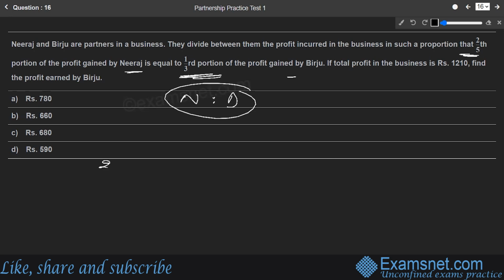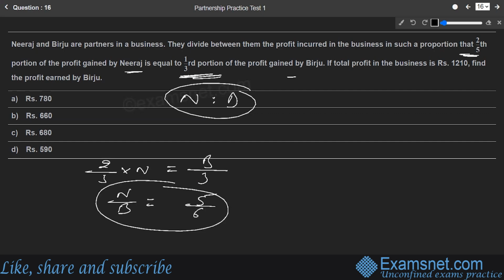They say 2/5 of Neeraj's profit is equal to 1/3 of Birju's profit. So this is the ratio given to us. From here we can find out Neeraj and Birju's ratio. So Neeraj by Birju, N by B, is nothing but 5 is to 6, or 5 by 6. So we know the ratio of Neeraj and Birju's profit is 5 by 6.